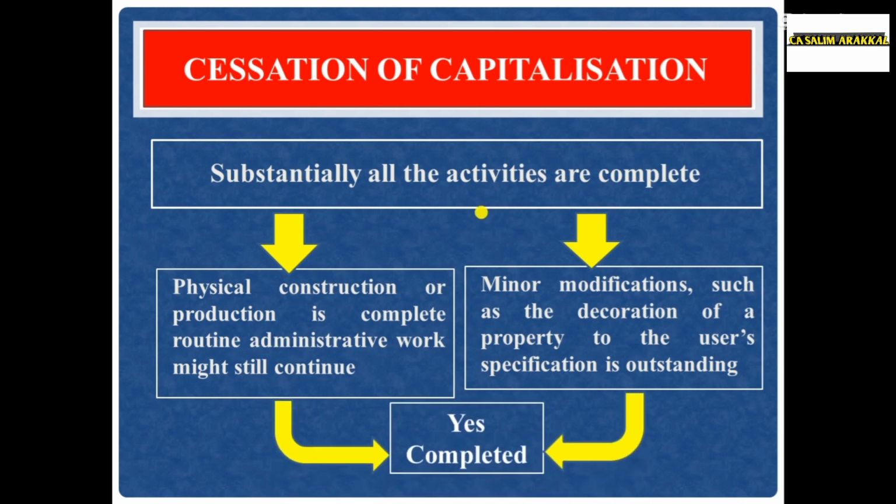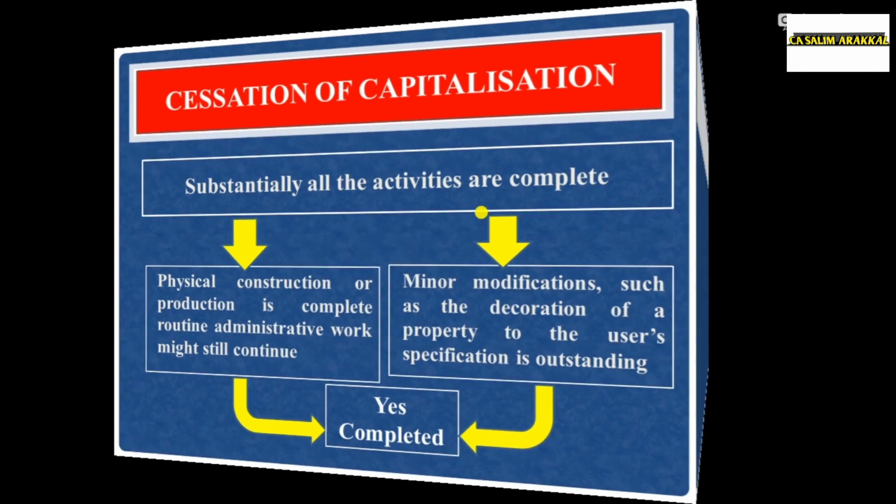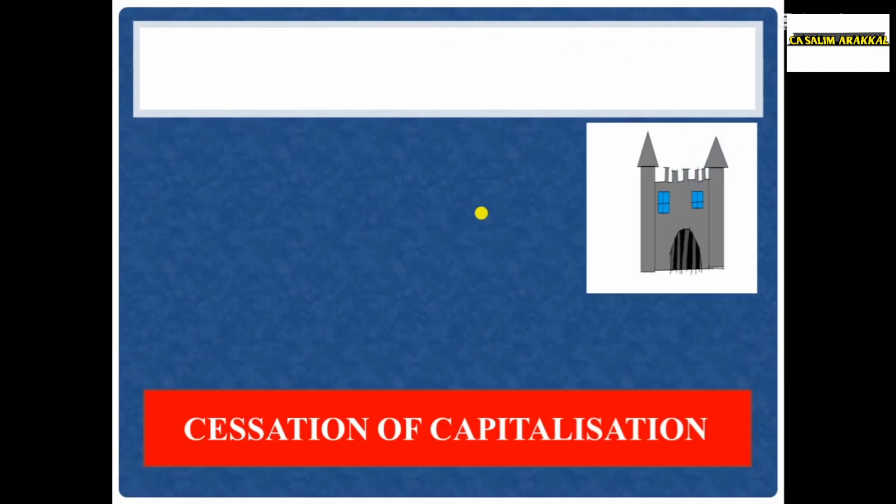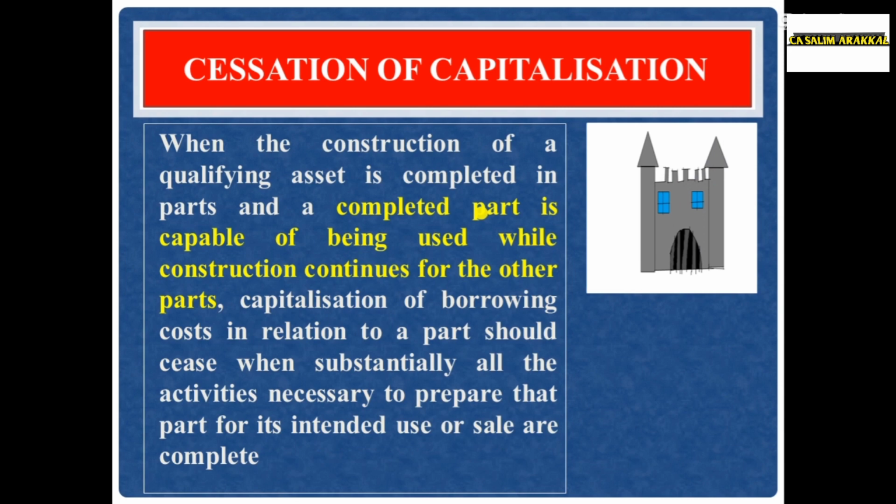When substantially all the activities are completed, capitalization must be ceased. Next situation. When the construction of a qualifying asset is completed in part and a completed part is capable of being used while the construction continues for the other part, capitalization of borrowing cost in relation to that part should cease when substantially all the activities necessary to prepare that part for its intended use or sale are completed.